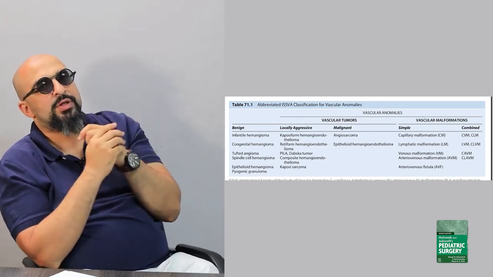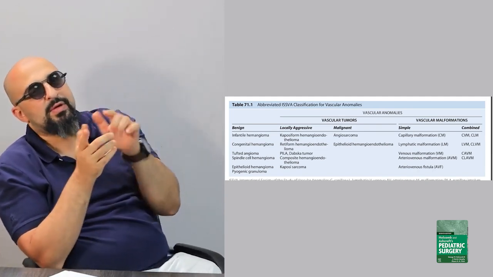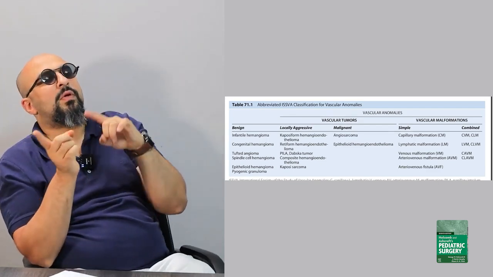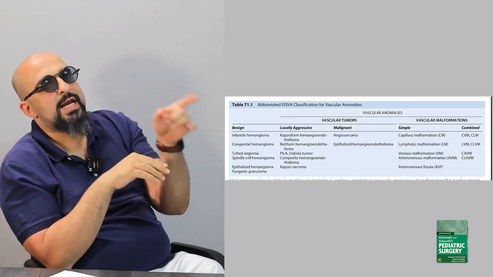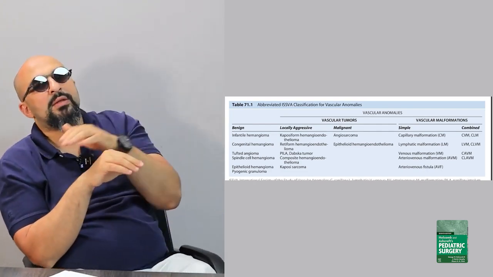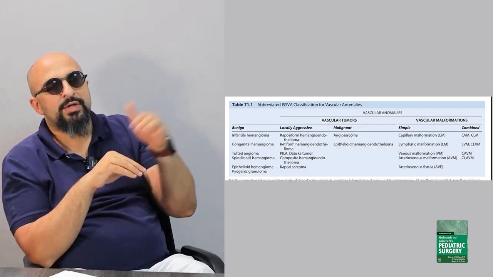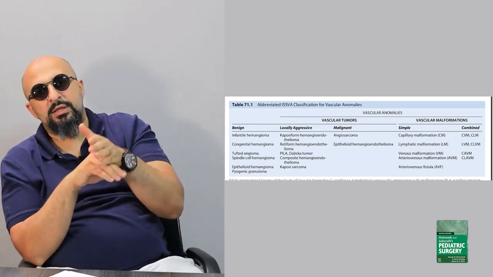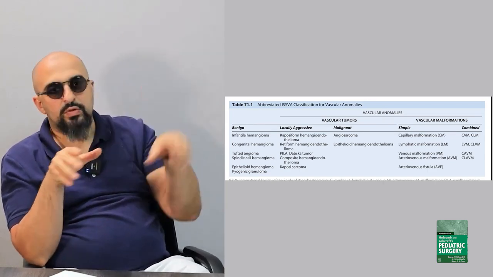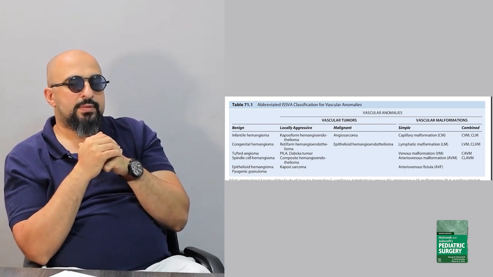Capillary venous malformation. CLM, capillary lymphatic malformation. LVM, which is lymphovenous malformation. CLVM, capillary lymphovenous malformation. CAVM, capillary arteriovenous malformation. And CLAVM, capillary lymphatic arteriovenous malformation. These are the combined, and they involve all types of vessels.